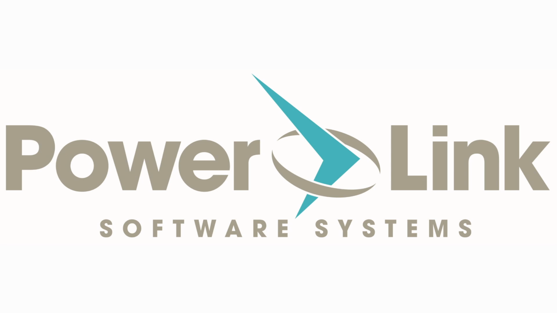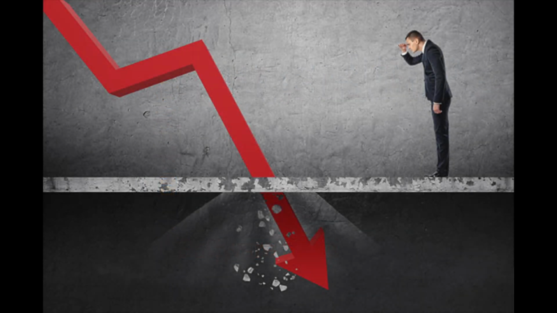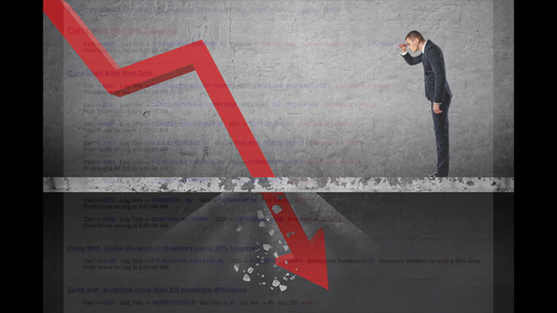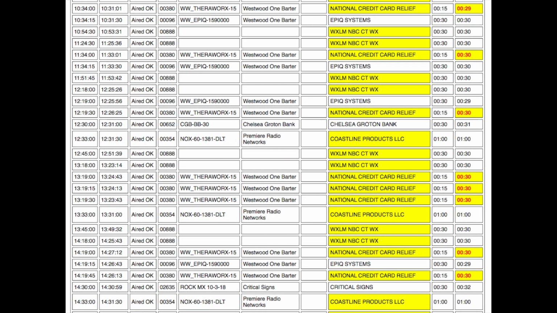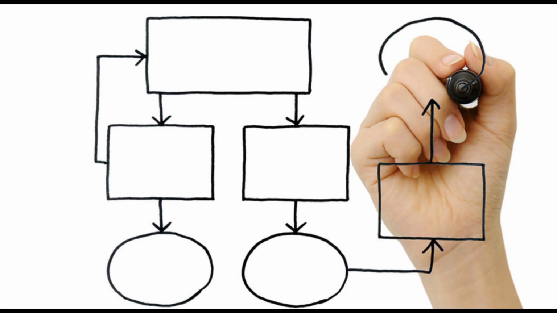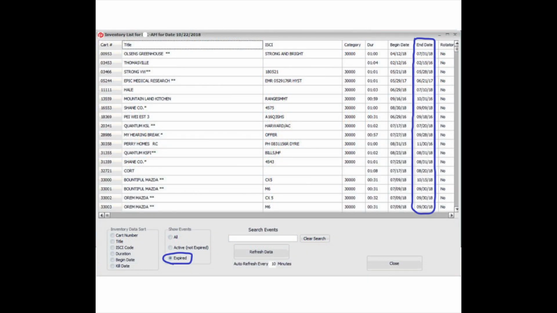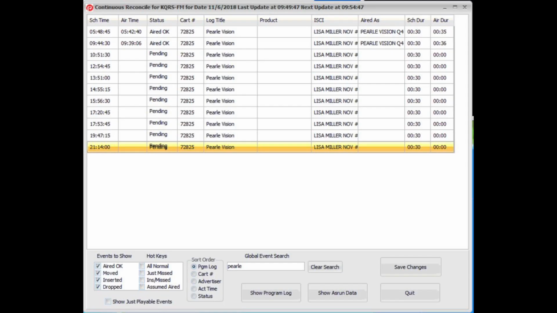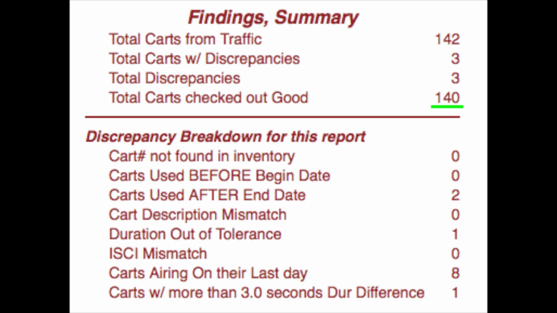There are actually two components that make up what we call the Media Accountability Software Suite. This system's design is focused on minimizing revenue loss to media errors, also prevent and detect errors, and to accurately reconcile a day's activity, all while performing this in an efficient workflow. Throughout this presentation, you'll see that there are other tools as well that allow the traffic, continuity, and production personnel better search tools and to monitor media progress and to ensure its readiness.